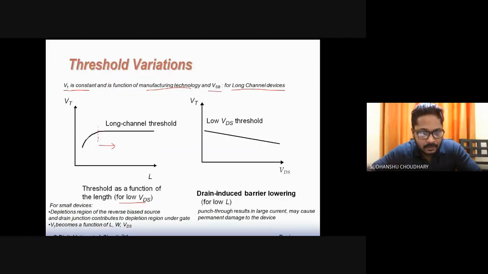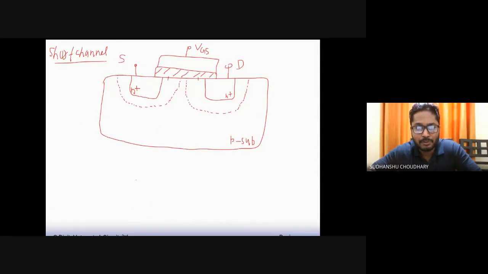Now in a short channel MOSFET, you will also find that the threshold voltage VT becomes a function of length. It can be seen over here also. As the channel length is being reduced, the VT is rolling off. So VT is going down because the channel length is going down, because of the same thing, that is my depletion region under the gate is now more captured by the source and drain diffusion regions. And the VT of this MOSFET is also a function of W. So remember, if W is large, VT will also be large.